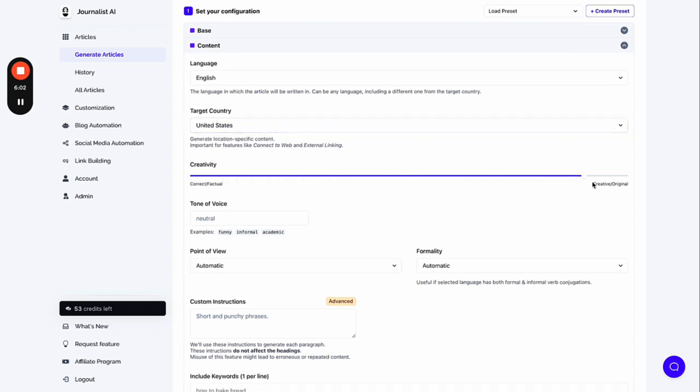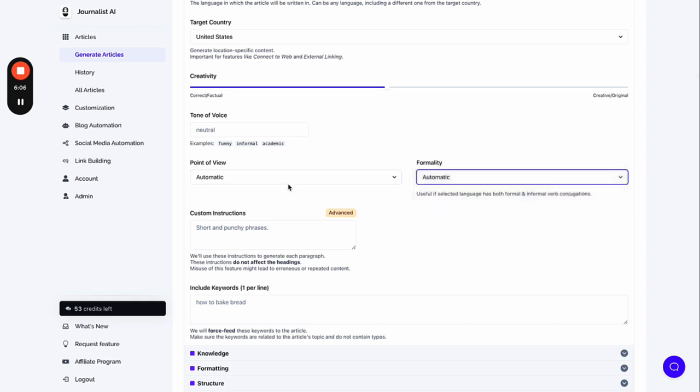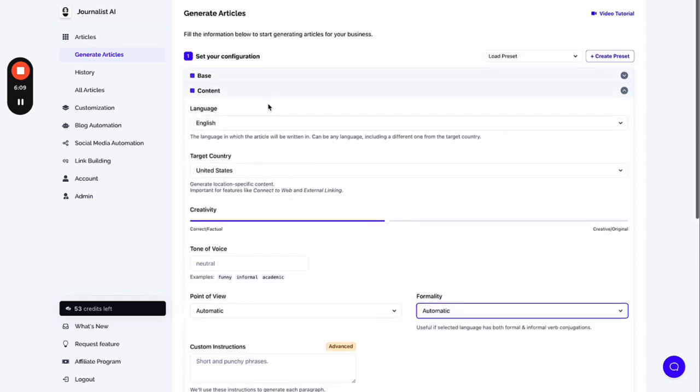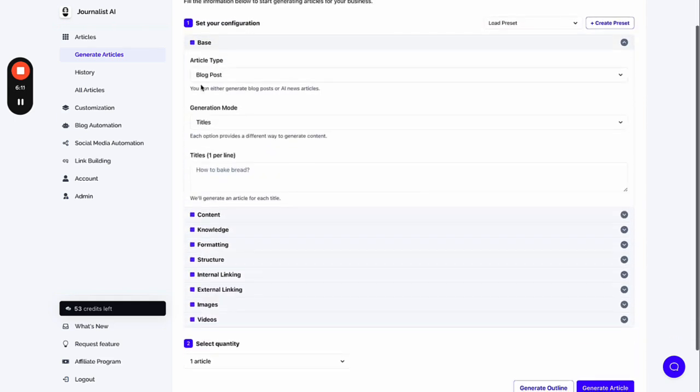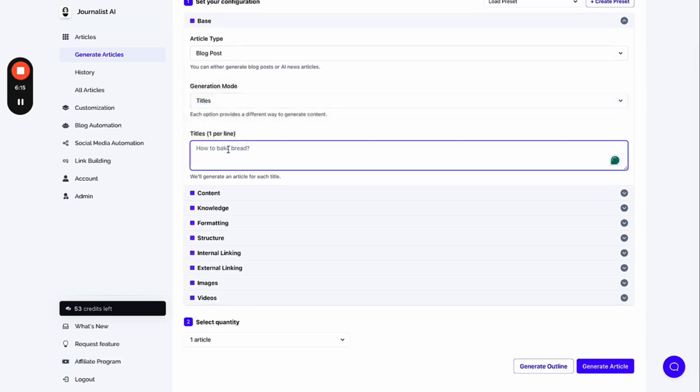Creativity levels, you can play around with this if you like. You can change the tone of voice, the point of view, the formality. There's a bunch more stuff right here, but this won't really apply to what you're doing. And then, of course, generation mode, we want a blog post. We want to generate it based on titles. Just write your blog post or your guest post title right here.